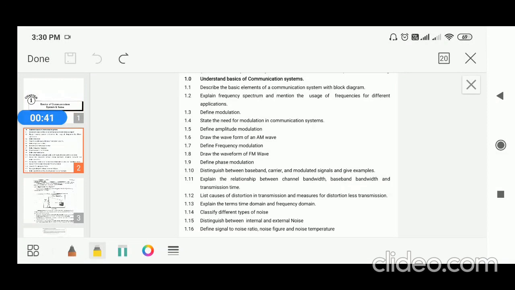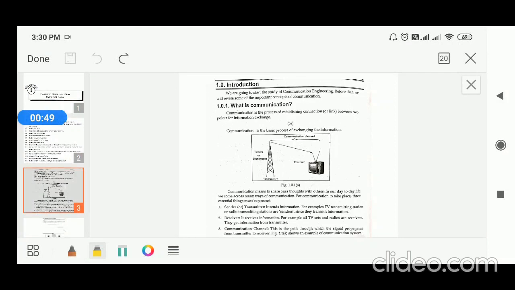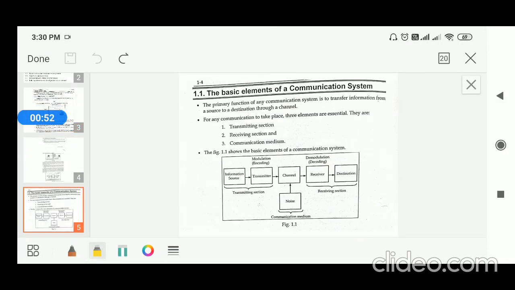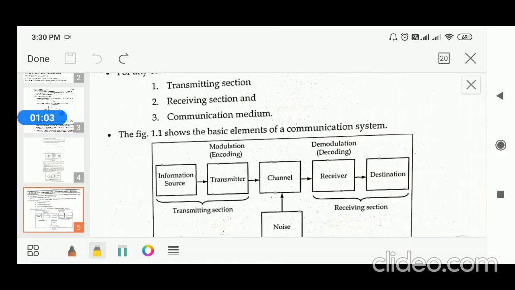The basic elements of a communication system, which we discussed in the last class with a block diagram. The basic block diagram of a communication system has information source, transmitter, channel, receiver and destination. You can look at this diagram.